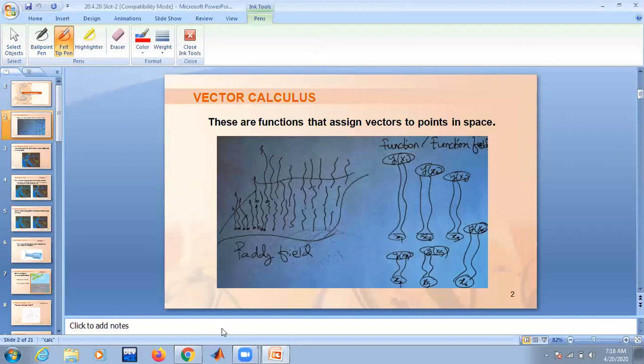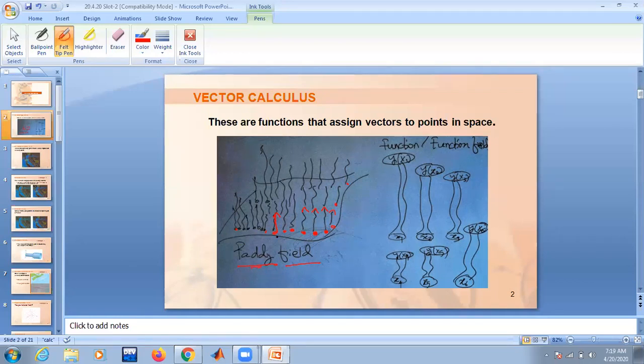Now see, this is an example of an agricultural field, right? On the land we put some seeds, and each seed will grow into a plant. So for every point on the land, one plant is growing. There is a one mapping from the point to the plant. Therefore we call it an agricultural field or paddy field.